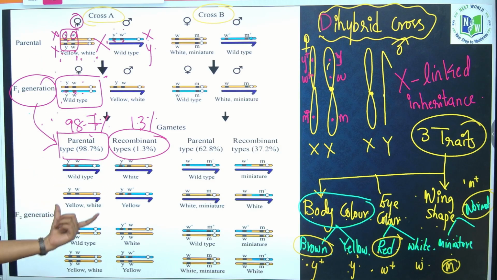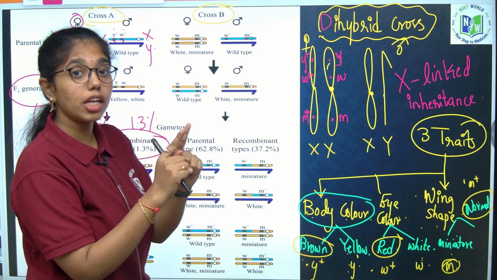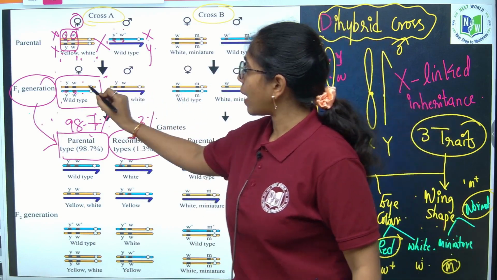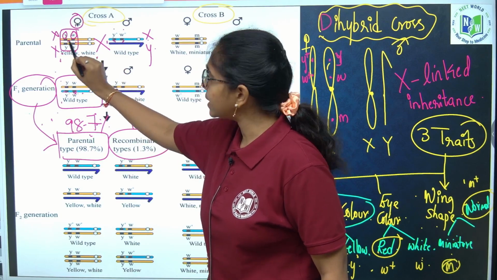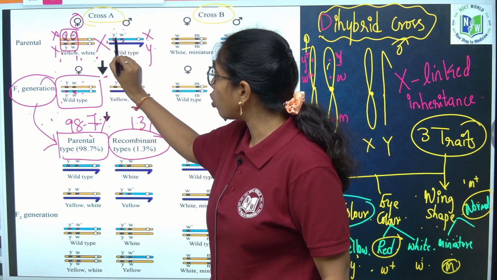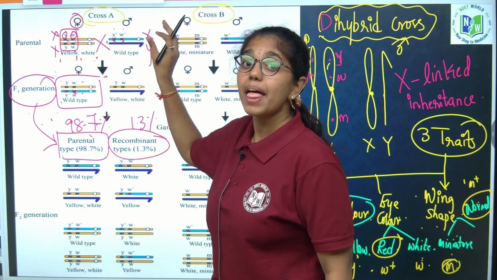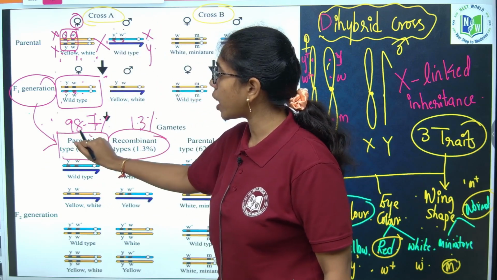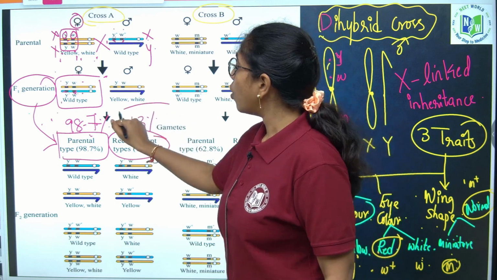These gametes will conduct the cross of the F2 generation. As the genes are arranged close to each other on the same chromosome, you can understand it very simply. The genes are closely linked, closely attached to each other. That is the reason the parental combinations are more and the recombinant type is very minimal.